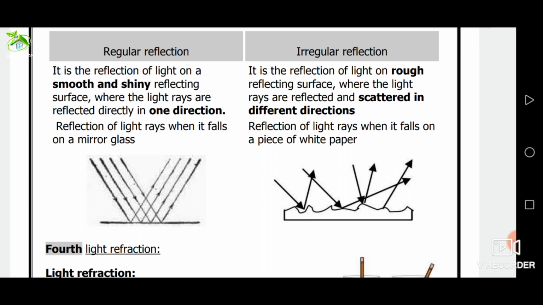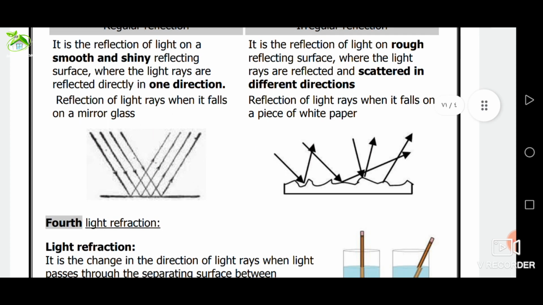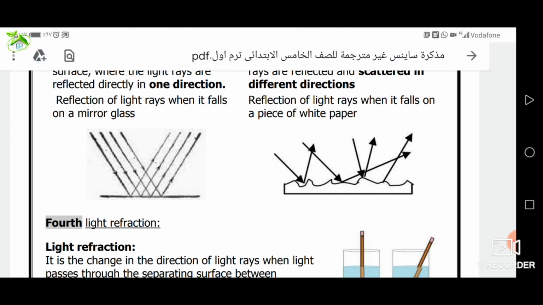Hassan ibn al-Haytham was the first Arab scientist that explained the vision of objects as a result of falling light on them, then reflecting and reaching our eyes, causing vision. Again, Hassan ibn al-Haytham was the first Arab scientist that explained the vision of objects as a result of falling light on them, then reflecting and reaching our eyes.